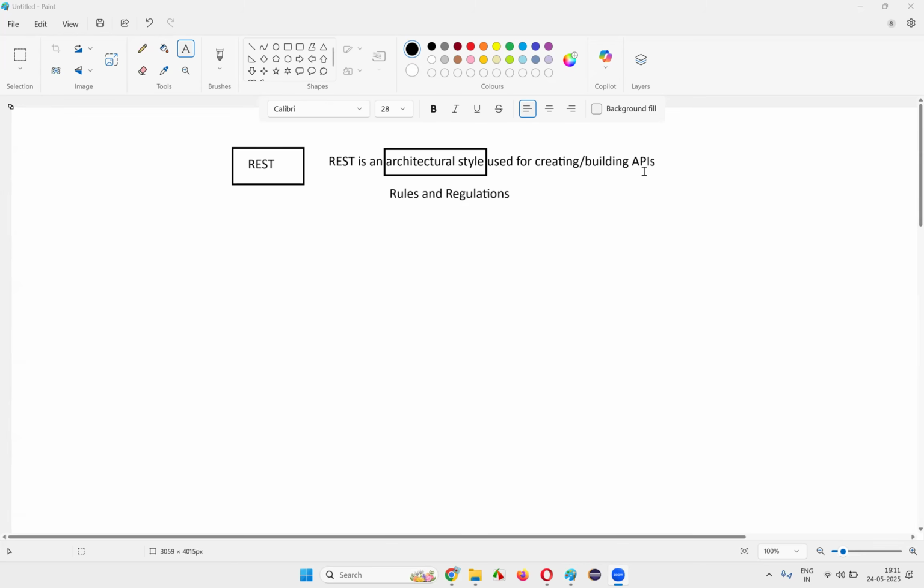So REST is an architectural style used for creating or building APIs. In this architectural style there will be some rules and regulations according to the REST type, which are used for creating or building the APIs. The APIs that are built with the help of this REST architectural style are called REST APIs.